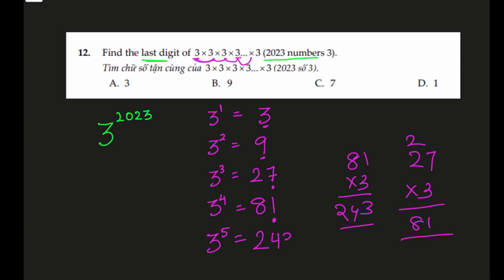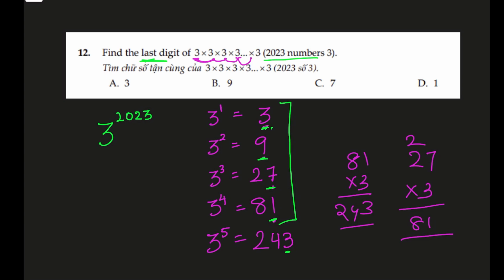From now on I'm not going to focus so much on the hundreds, tens or thousands digit. We are just going to focus on the ones place. So now we can see we had 3, 9, 7, 1 and now we are back to 3, which seems like a pattern is developing, but just to make sure, we will continue the series. So 3 raised to power 5 is back to 3.